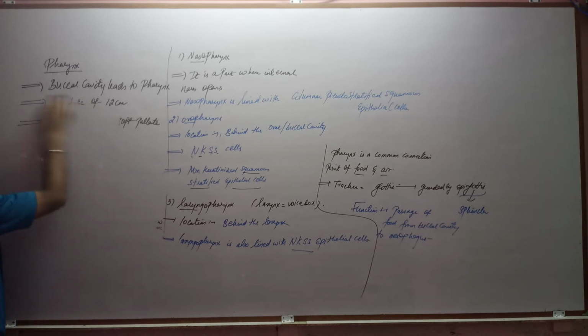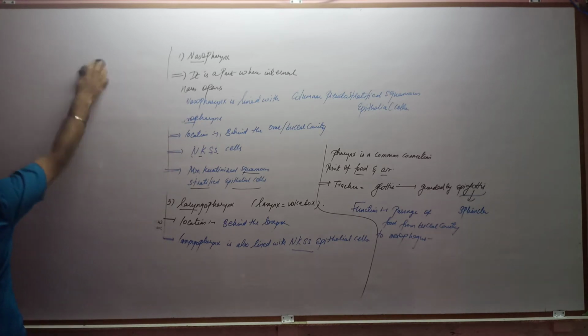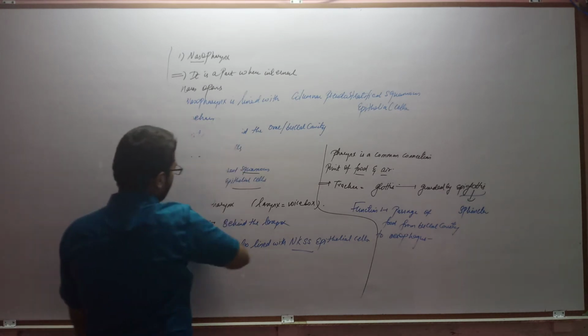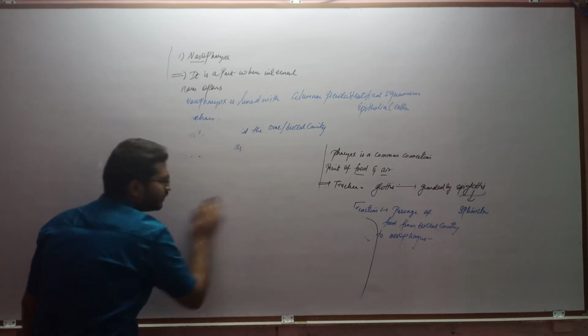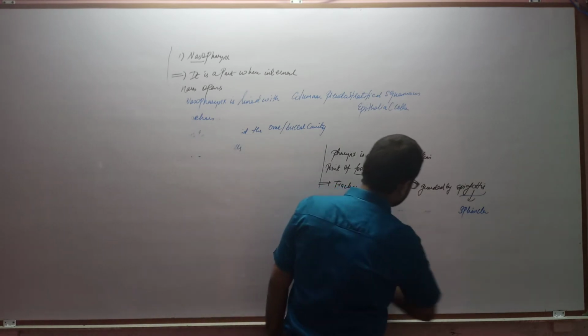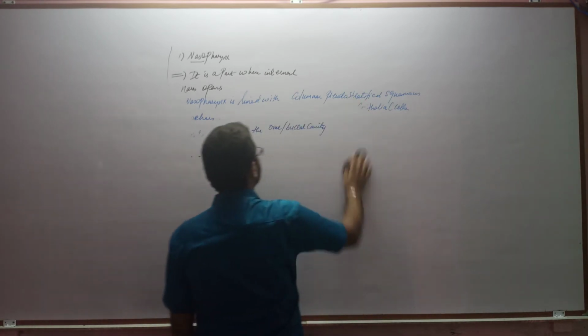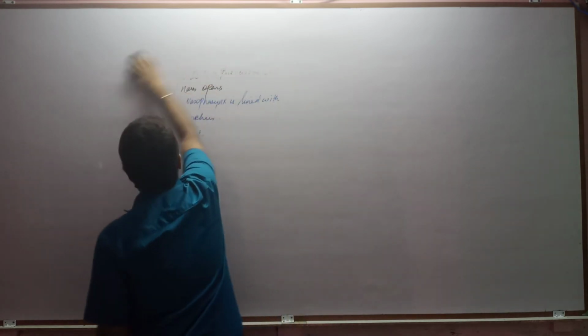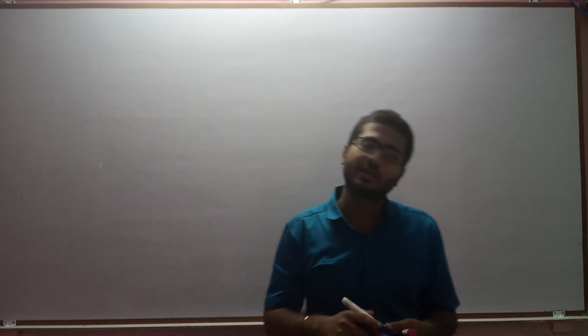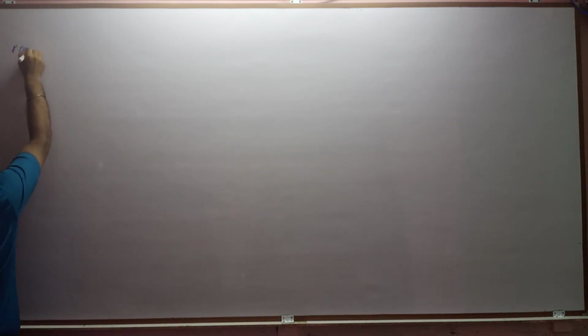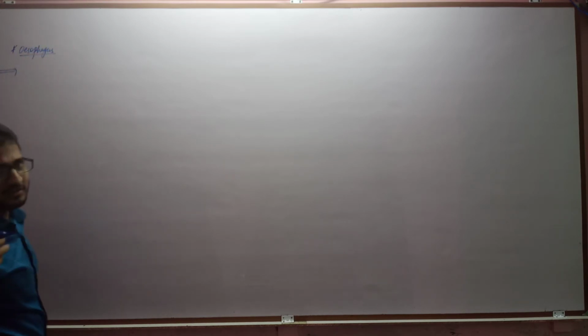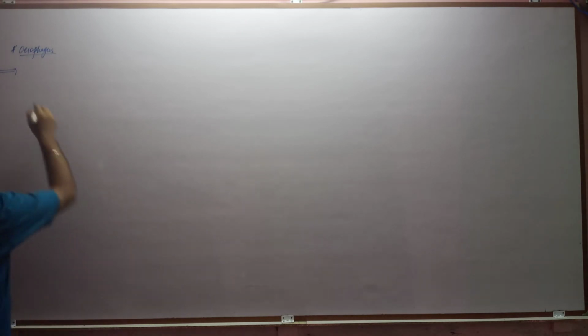Esophagus is considered the first tubular part of the alimentary canal. In the esophagus also we have to discuss the openings, the structure, and the function. After the pharynx, there is one more tube-like structure, and that tube-like structure is called the esophagus.